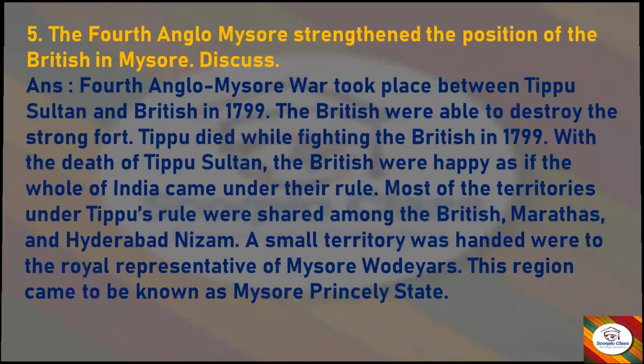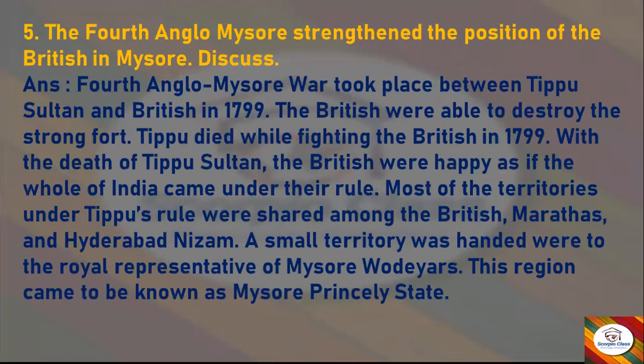Next, the Fourth Anglo-Mysore War strengthened the position of the British in Mysore. Discuss. Answer. Fourth Anglo-Mysore War took place between Tipu Sultan and British in 1799. The British were able to destroy the strong fort. Tipu died while fighting the British in 1799.